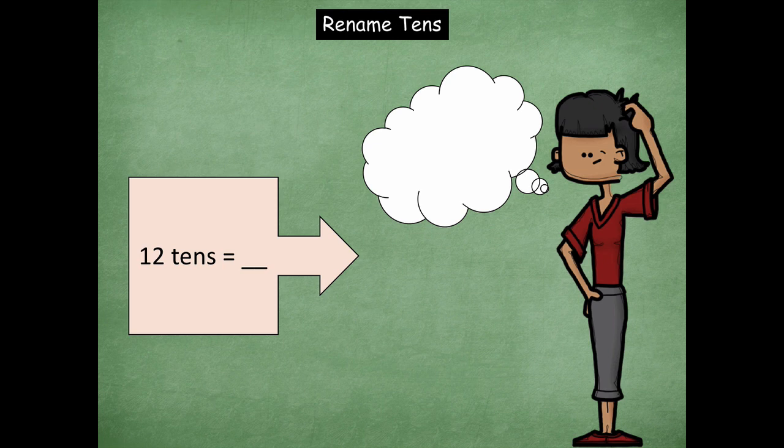So 12 tens equals, remember, add in that 0, and you get 120. Awesome. All right, 16 tens equals 160. Great job, friends. 19 tens. Ooh, up in the game, the trickiness factor here. 19 tens is 190. Good job. So notice how they just added that 0 at the end to be able to find the value. All right, 20 tens equals what, friends? What's the value of those 20 tens? Absolutely, 200. Rock on, friends.